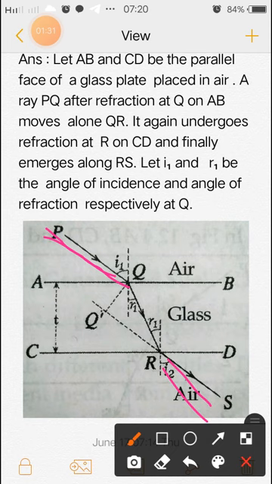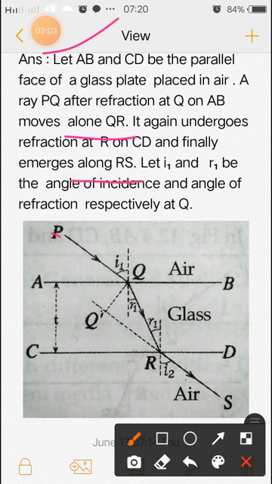So answer: let AB and CD be the parallel faces of a glass slab placed in the air. A ray PQ after refraction at Q on AB moves along QR. It again undergoes refraction at R on CD and finally emerges along RS.